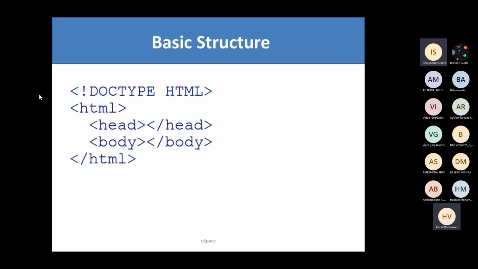So this is the basic structure of any HTML code. In the start, we have the doctype, which is not a necessary thing, but we use it as a good practice. And then we have an HTML tag. Inside this, we have a head tag and a body tag. The head tag contains, like we will talk about it in just a minute. So let's move to the head tag.